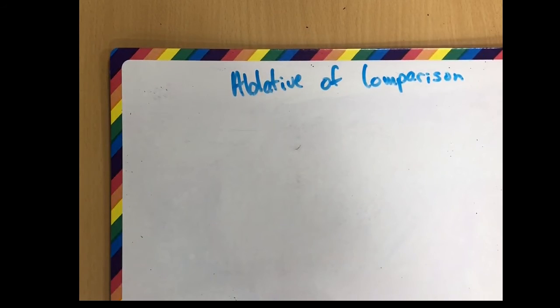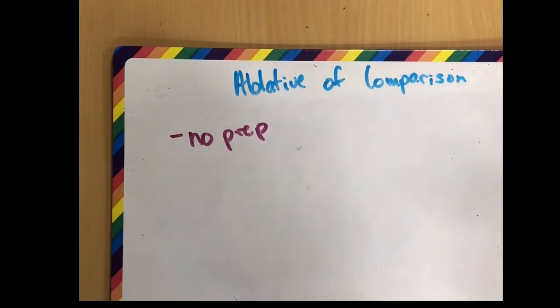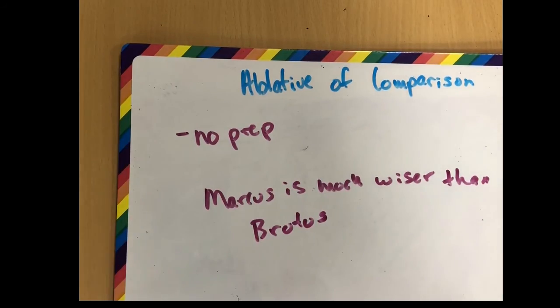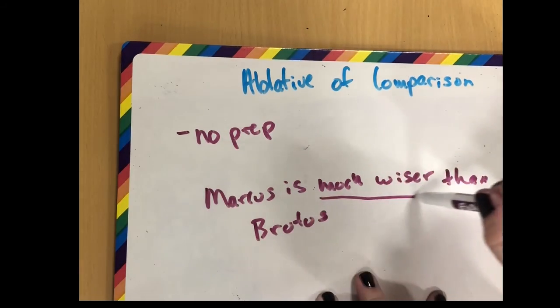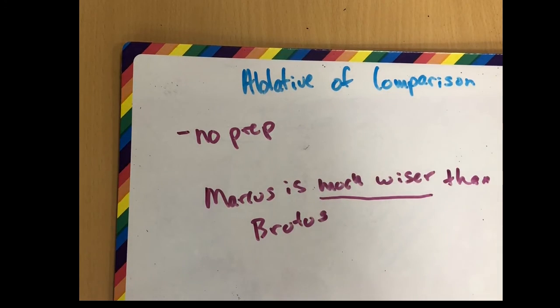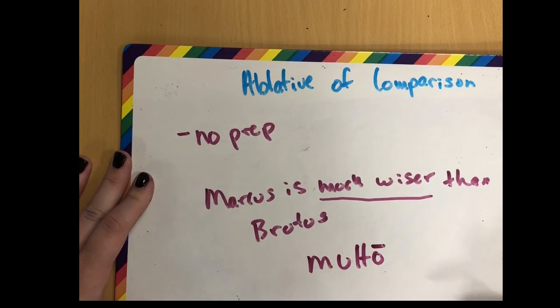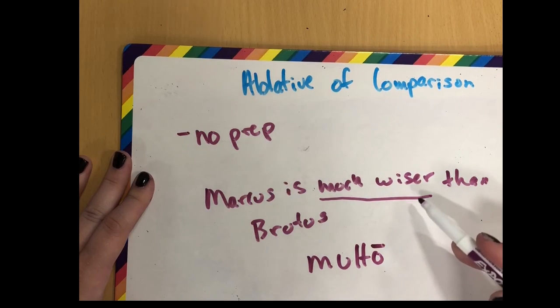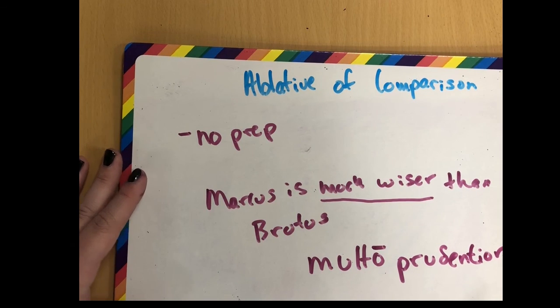The last one is the ablative of comparison. So this one has no preposition, and it's used with comparative adjectives and adverbs. So we have Marcus is much wiser than Brutus. So this is the comparison, much wiser. So that is going to go into the ablative. So we have multo, which is our ablative, and then we need the comparative version of wise, which is prudentior, and that's our ablative of comparison.